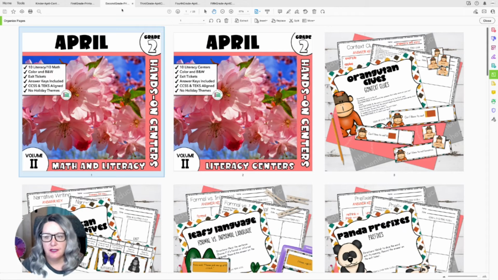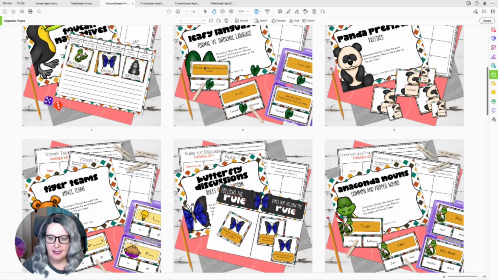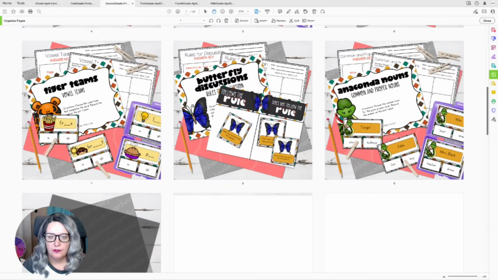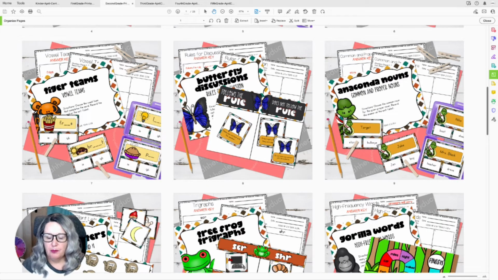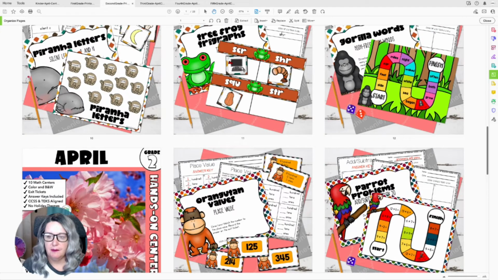So let's jump over to our second grade now. It looks like we are going to be working in literacy centers. We're going to be working on context clues. Your students are going to be working on narrative writing, formal versus informal language, prefixes. They're also going to be working on vowel teams as well as rules for discussion, common and proper nouns, silent letters. They're going to be working on trigraphs. They're also going to be working on some high frequency words. And those are fun games that the team has created for them to work on their high frequency words.